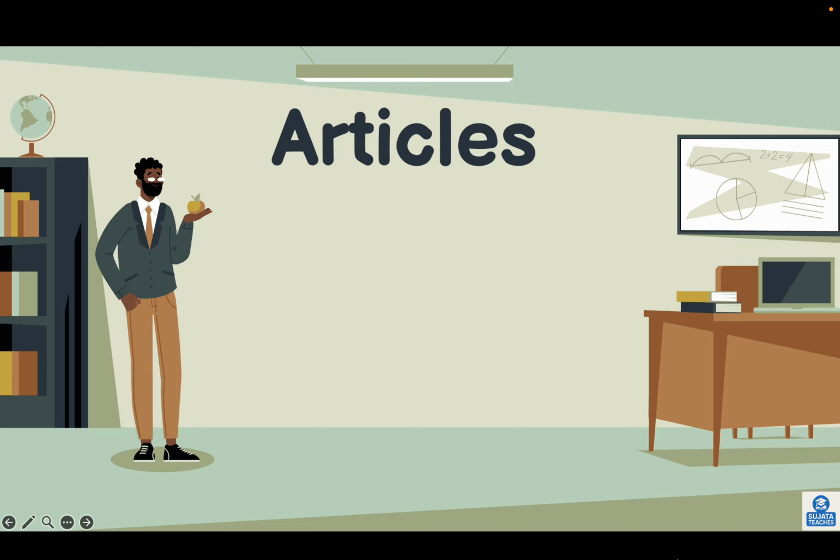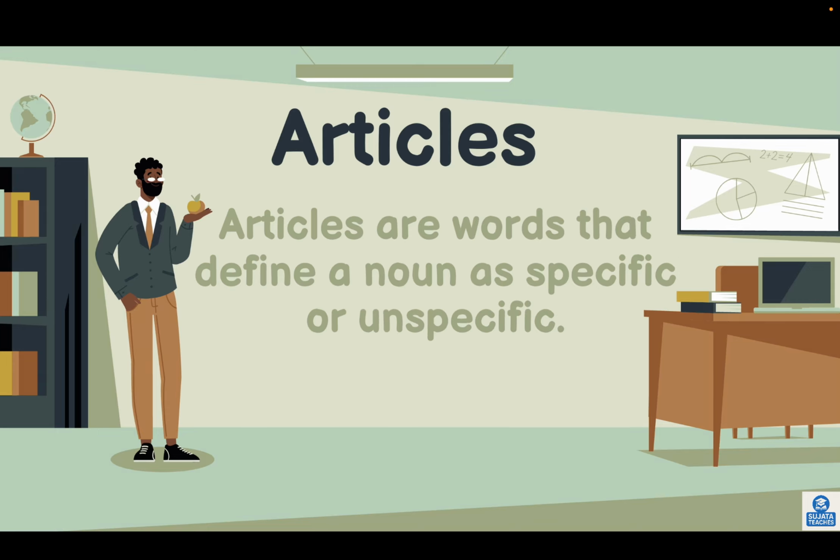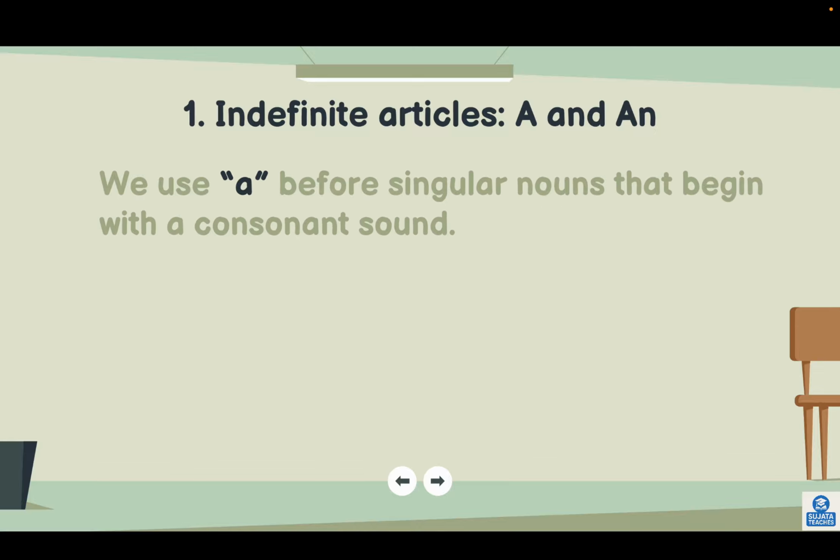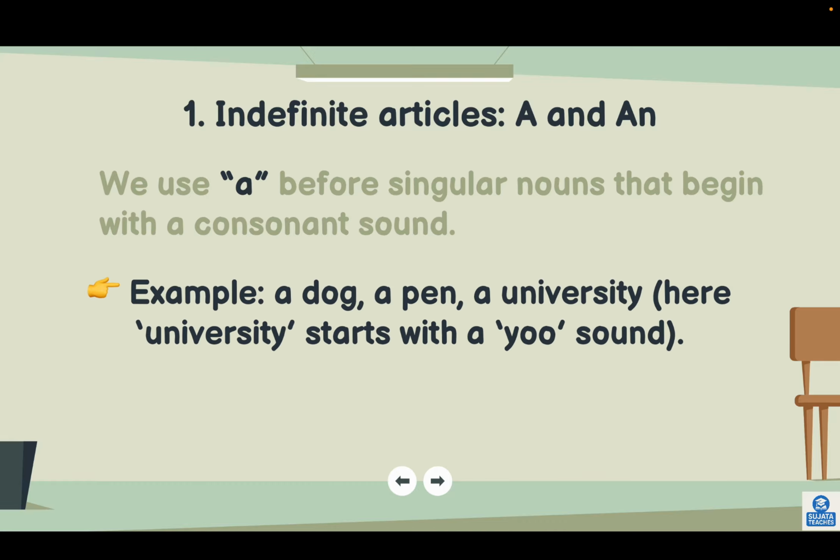You will learn articles. Articles are words that define a noun as specific or unspecific. Let us learn the types of articles. First is indefinite articles, a and an. We use a before singular nouns that begin with a consonant sound.